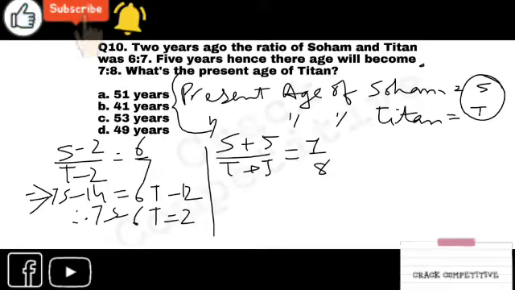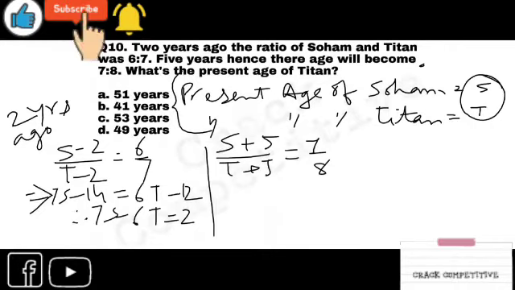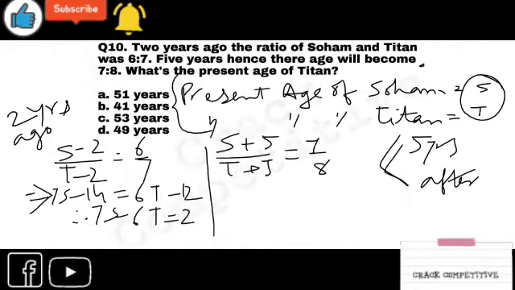Here it is of 2 years ago. Just go through the question very well. This one is of 5 years after. Okay, simplify this also.